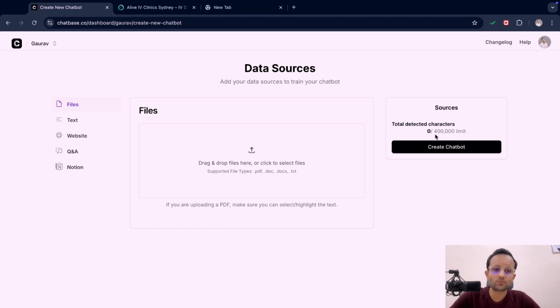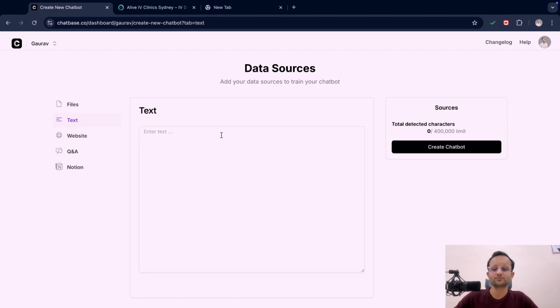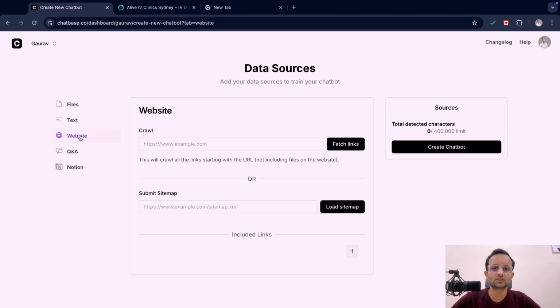So the file should be limited to only 4 lakh characters, because this is the free version we are using. So you have to be careful about that. Now the second thing is, apart from the files, you can upload text-based content. You can write it here, so you can use it too. There comes the website section. This is something which has the most use cases. Most of the time you will be using the website section only.